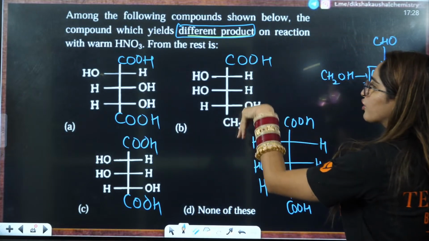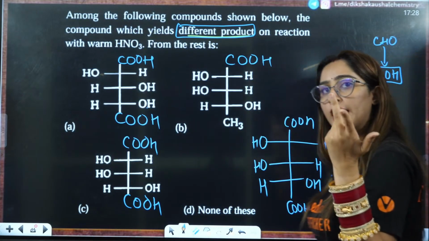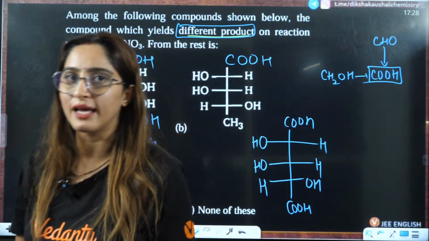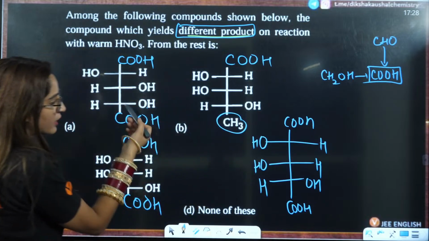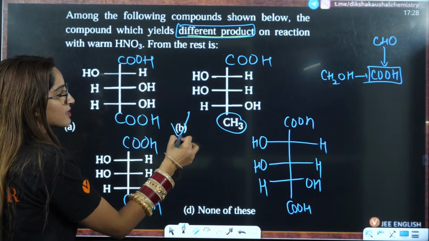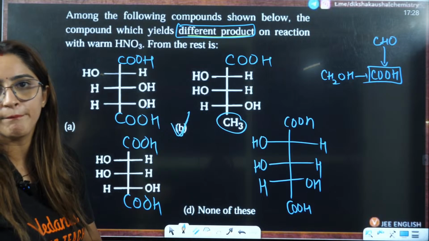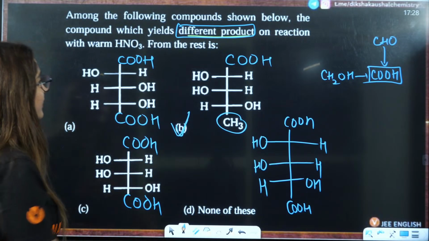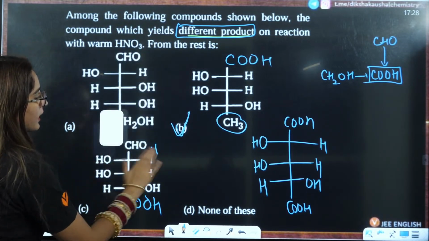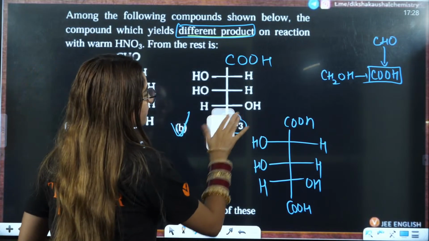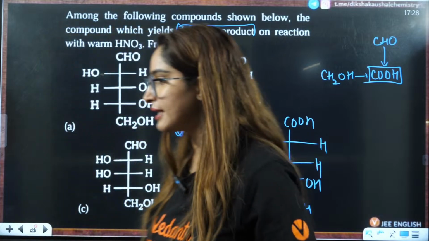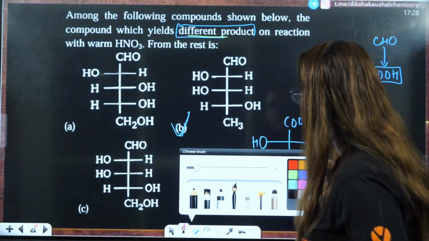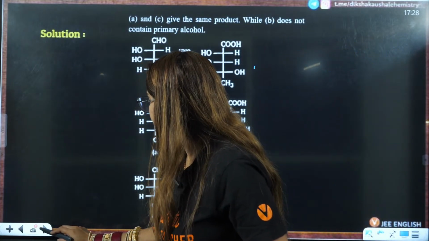And this is exactly the same, and they are asking you which will yield different. So here you can't rotate it. This is exactly the same only. When you have both COOH only, then it is possible, right? So here you have one CH3, so they are definitely not going to match any of these. So B is the different compound here. Is that clear? So that is why B is the correct answer. Is that clear to everybody or not? Is that clear? Right? So B is going to be the correct answer. That is the different product here.